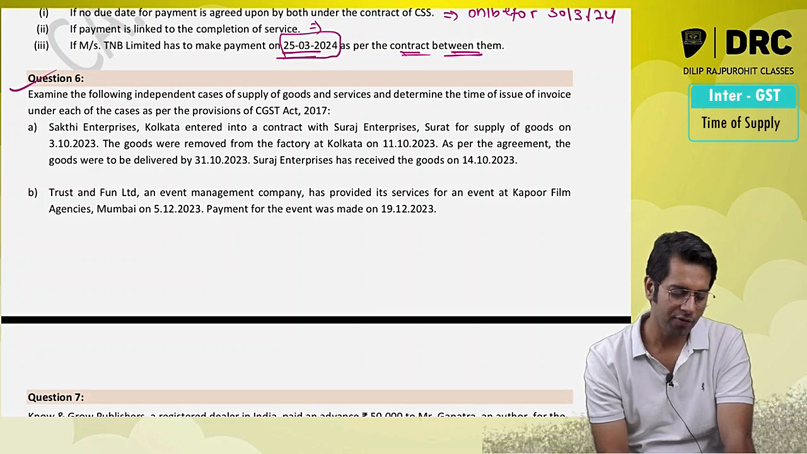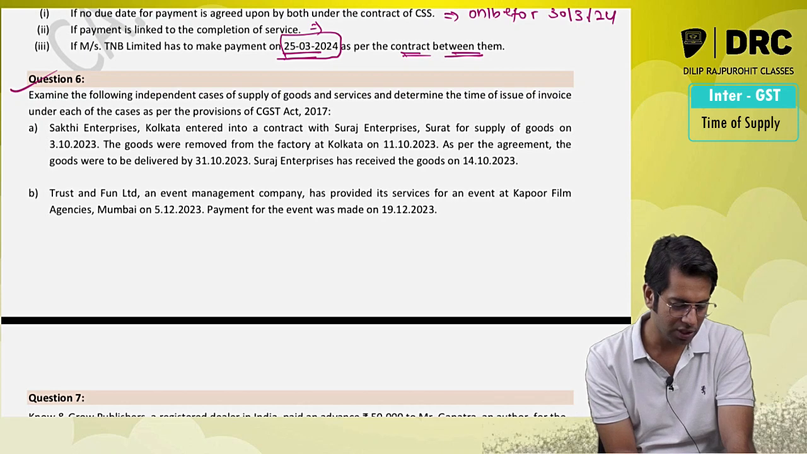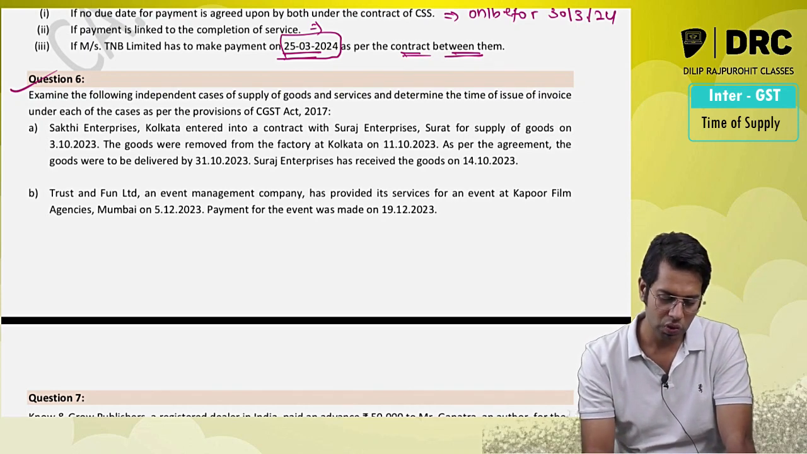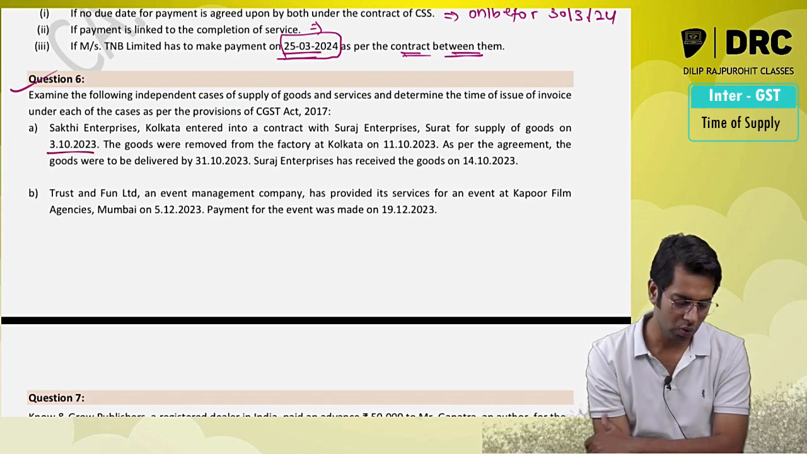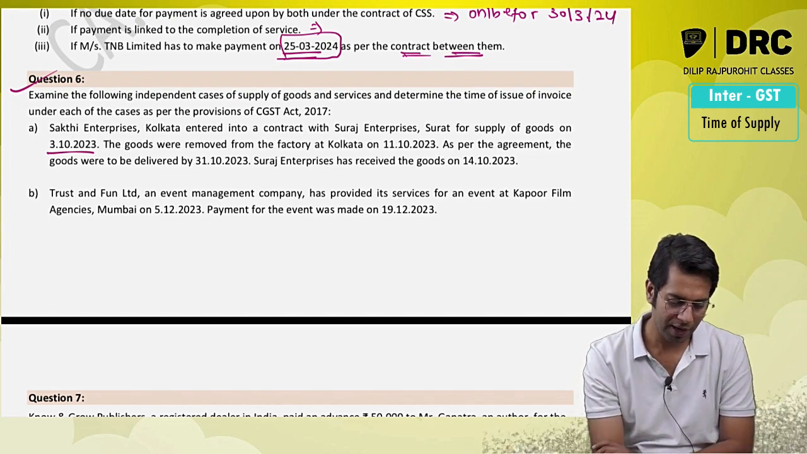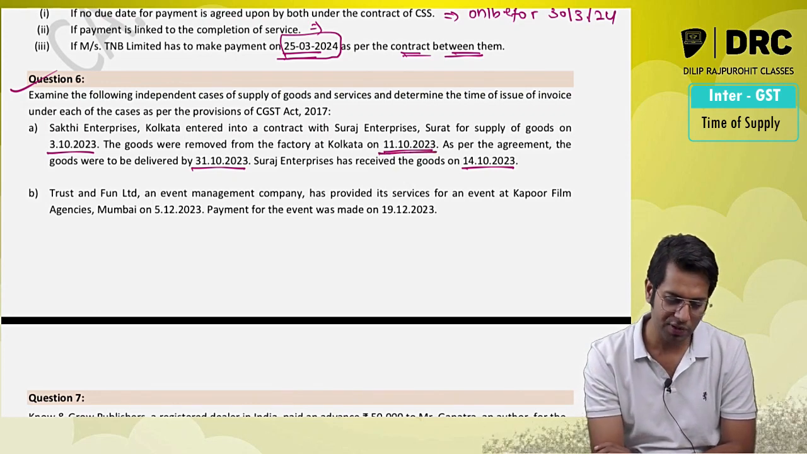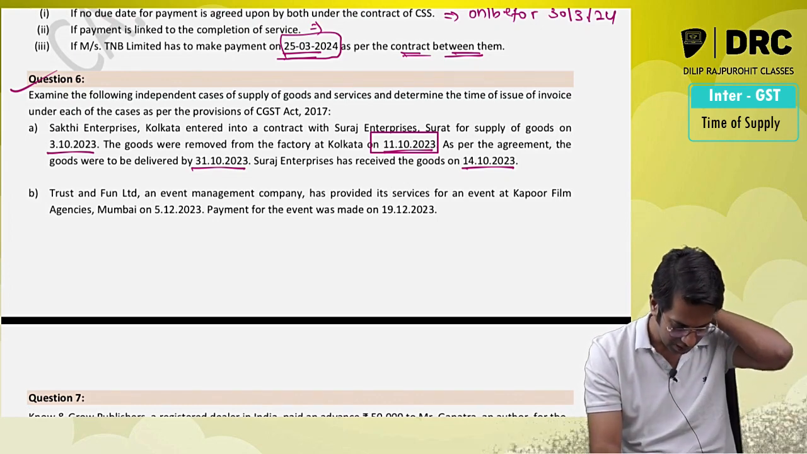Examine the following independent cases of supply of goods and services and determine the time of supply. Shakti Enterprises, Kolkata, entered into a contract with Suraj Enterprises, Surat, for supply of goods on 30th October 2023. The goods were removed from the factory on 11th of October. As per the agreement, the goods were delivered on this date and Suraj received the goods on this date. What is the time of supply? They have not given any information with respect to date of payment. Date of removal they have given.